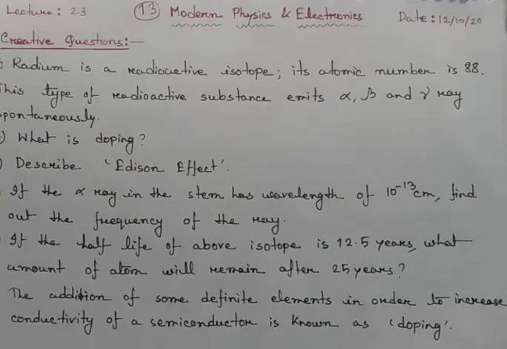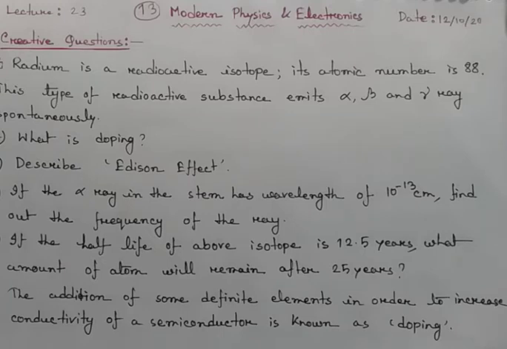So what is question number A? What is doping? You have already known about doping, how doping is done. The addition of some definite elements in order to increase the conductivity of a semiconductor is known as doping.